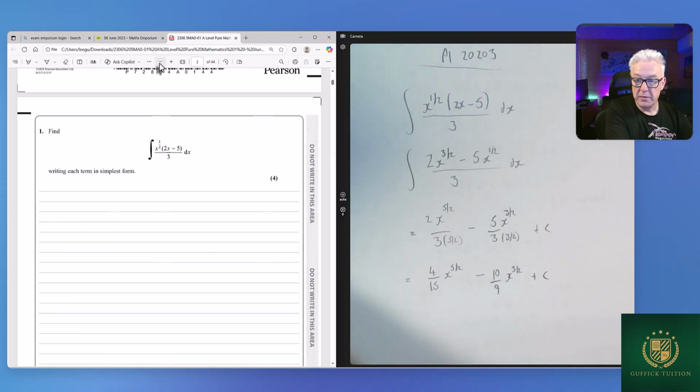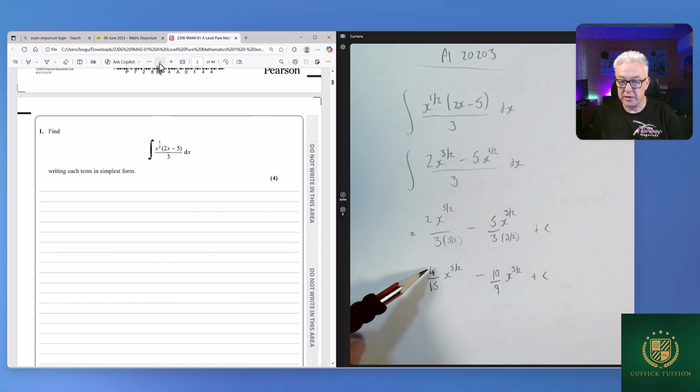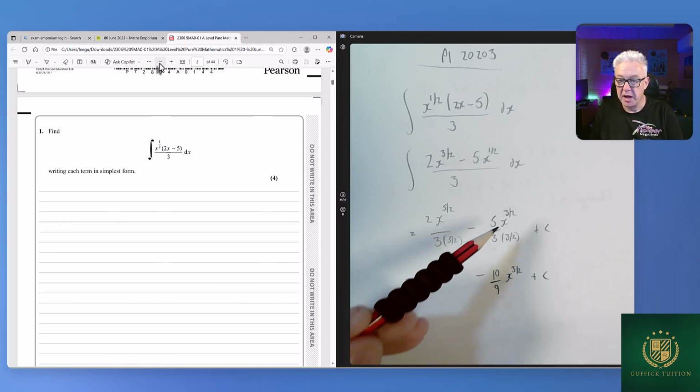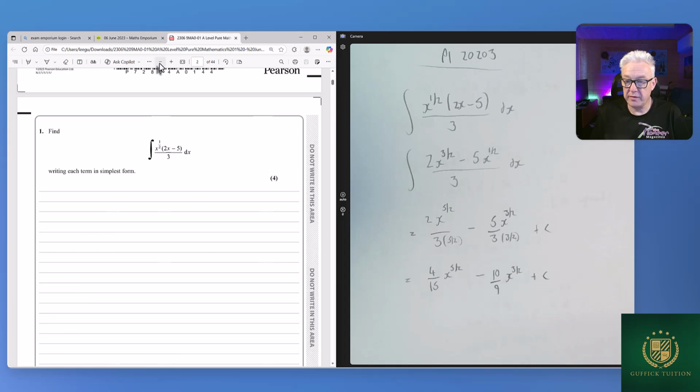Now, the thing I would say is dividing by 5 over 2 is the same as timesing by 2 over 5. So 2/3 times by 2 over 5 goes to 4 over 15. And then 5 over 3 times by 2 over 3, because dividing by 3 over 2 is the same as timesing by 2 over 3, goes to minus 10 over 9. And then we need to remember to add c.